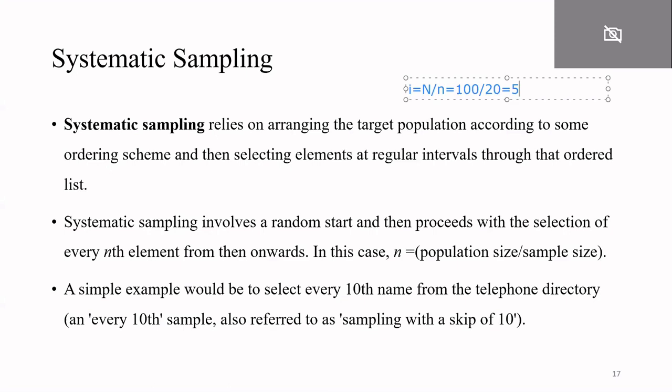Suppose I select 4. So what will be my next number? That is 4 plus I. The I value is 5, so 4 plus 5, that is 9. So the ninth respondent will be selected. In the same way, the third will be 4 plus 2I, meaning 4 plus 10, that is 14. In a similar way, you can perform your study.